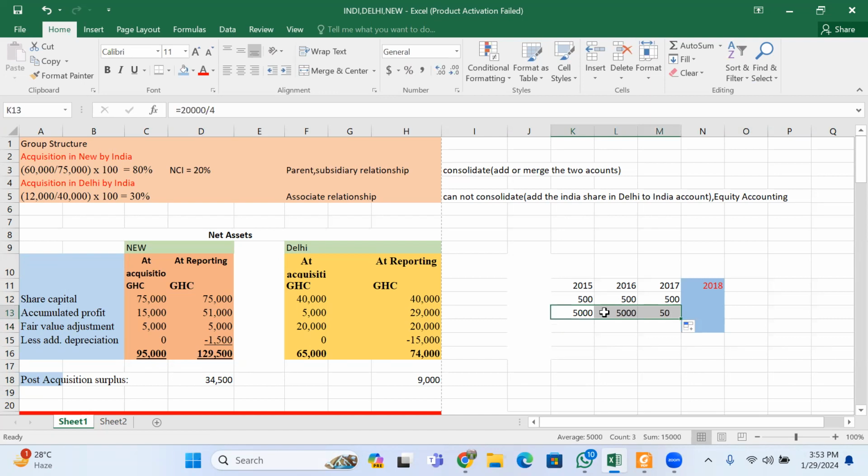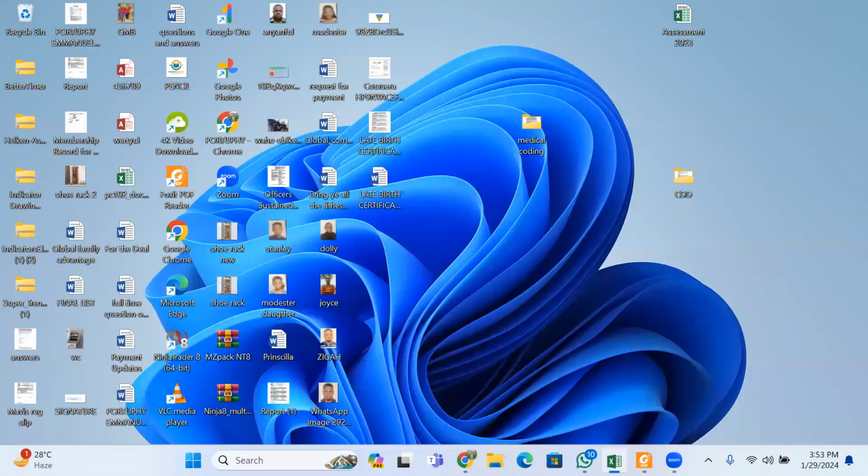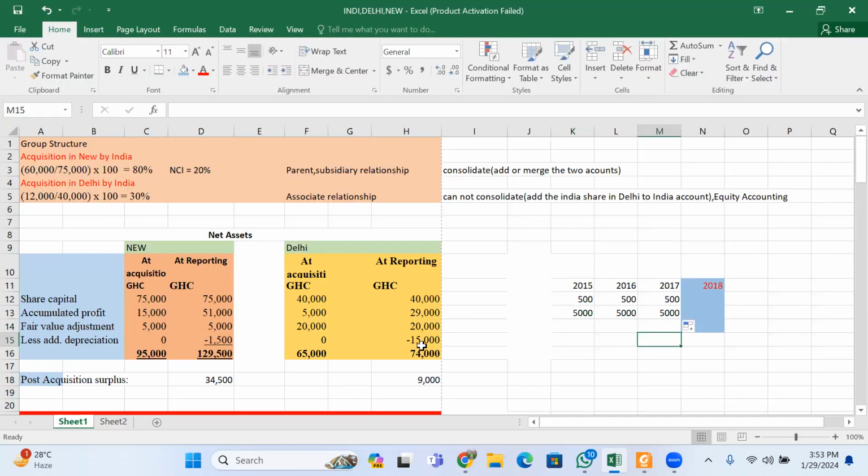So before this year, they have charged how much? 15,000. So I deduct my 15,000 from the total. And then this is going to be the balance I will be having in the books after I have totaled everything.